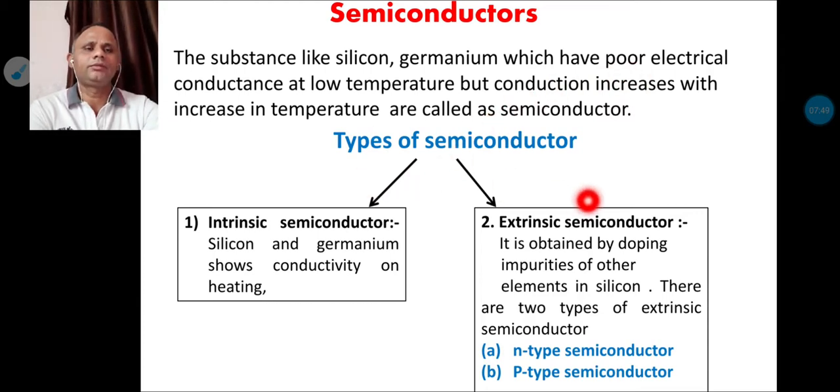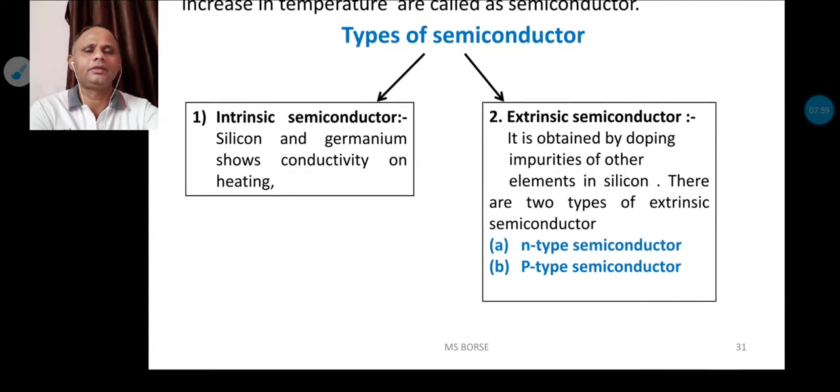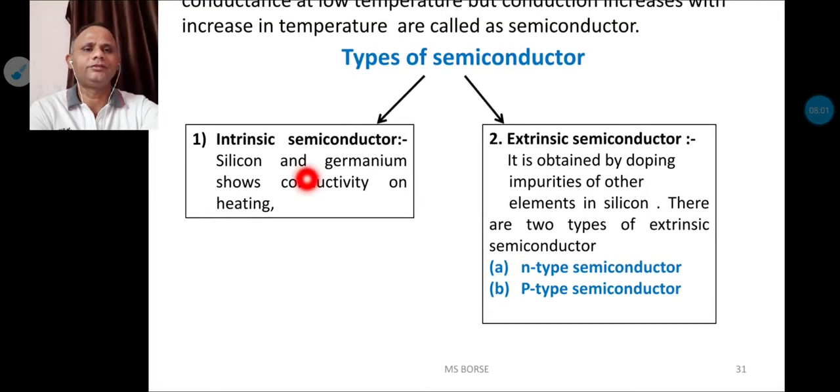There are two types of semiconducting material. First is intrinsic semiconducting material and second is extrinsic semiconducting material. For example, silicon and germanium show conductivity on heating. That means conductivity is due to their own intrinsic property. There will be no other factor involved. That's why this type of semiconducting material is called intrinsic semiconducting material.